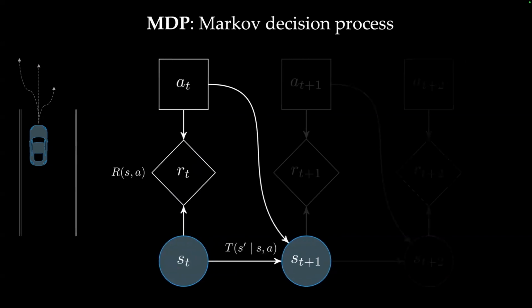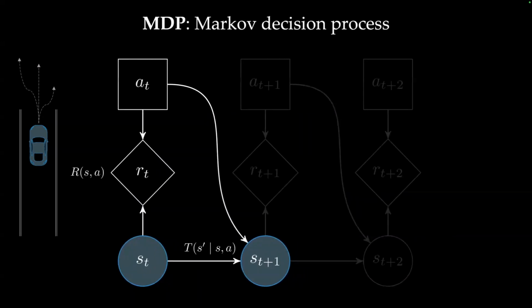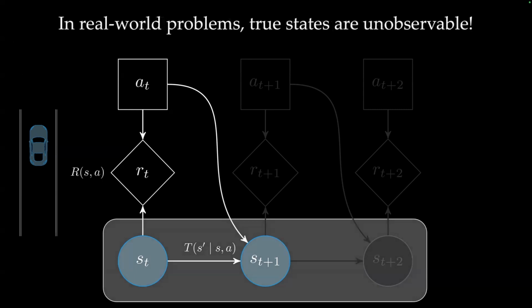And now, of course, you can continue this to more time steps in the future, and you can see that this is why it's difficult to plan over sequential decision-making problems because of this exponential expansion of the possible futures you could take. What's even harder is the fact that states are unobservable in real-world problems.